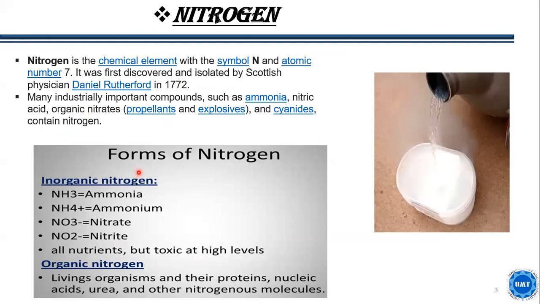There are different forms of nitrogen, which include inorganic and organic nitrogen. Inorganic nitrogen includes ammonia, ammonium, nitrate, and nitrite, all nutrients but toxic at high levels. Organic nitrogen is found in living organisms and their proteins, nucleic acids, urea, and other nitrogen molecules.